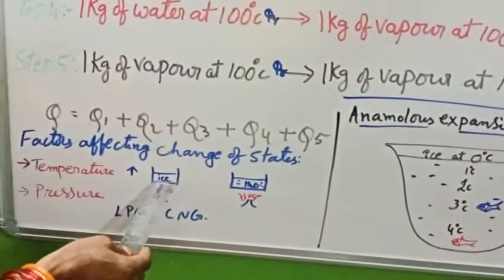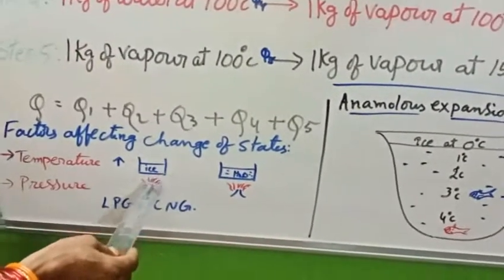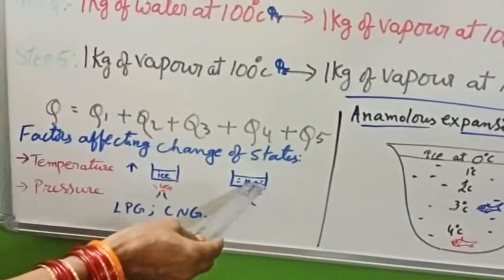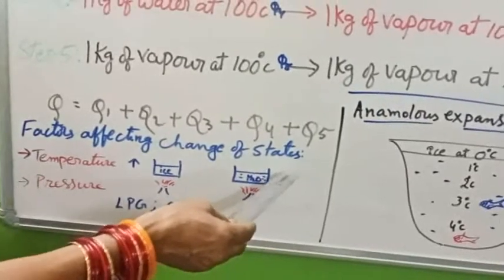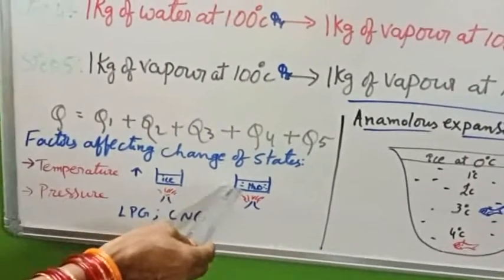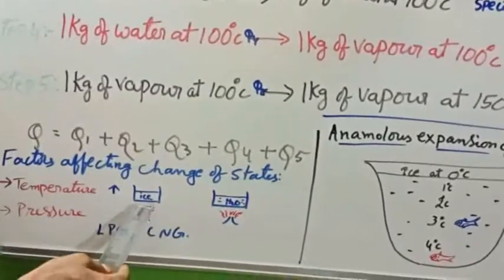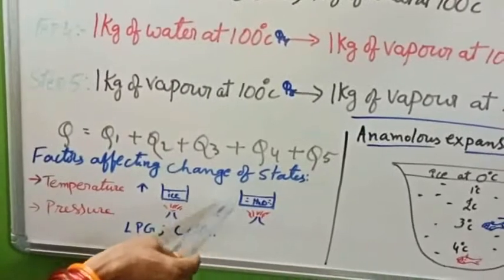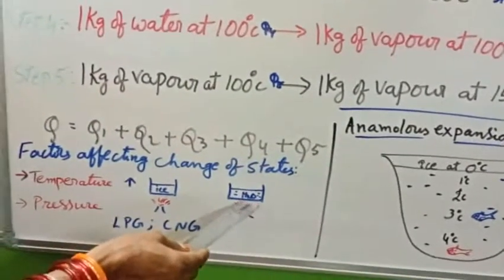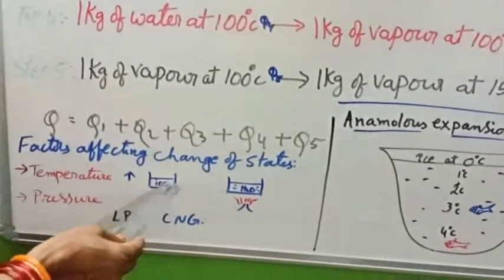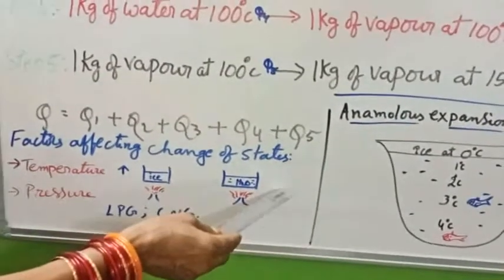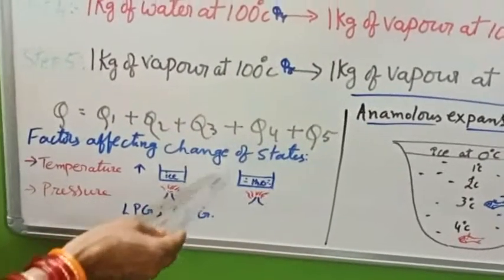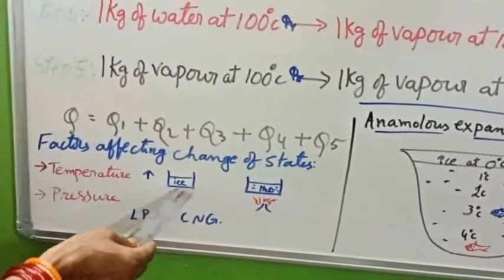So here solid changes into liquid by utilizing some heat energy, by raising temperature. By raising temperature, water will be changed into water vapor. So it will be fast when you raise the temperature. If you raise the temperature, change of state will be fast. If you decrease the temperature, you can convert that water into ice. If you take water vapor and lower the temperature, water vapor changes into water. If you lower the temperature still further, water changes into ice.